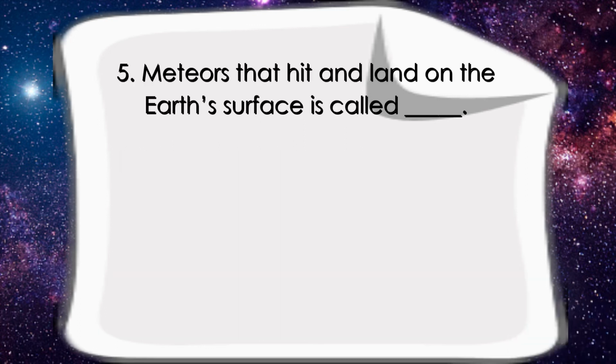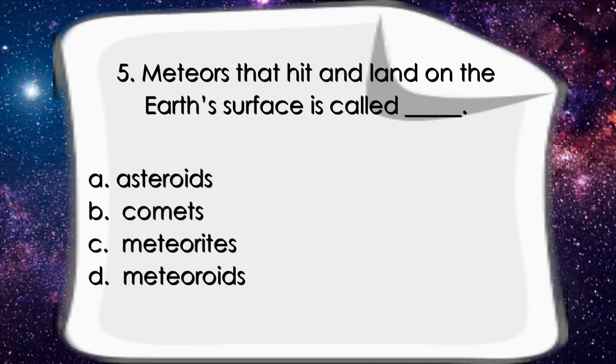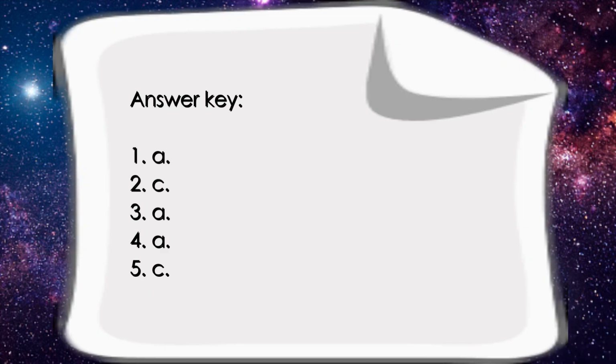Number 5. Meteors that hit and land on the Earth's surface are called blank. A. Asteroids. B. Comets. C. Meteorites. D. Meteoroids. Here are the correct answers.